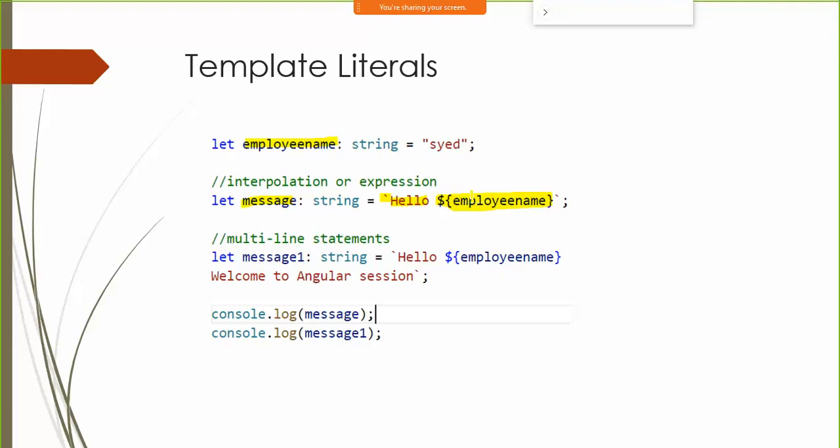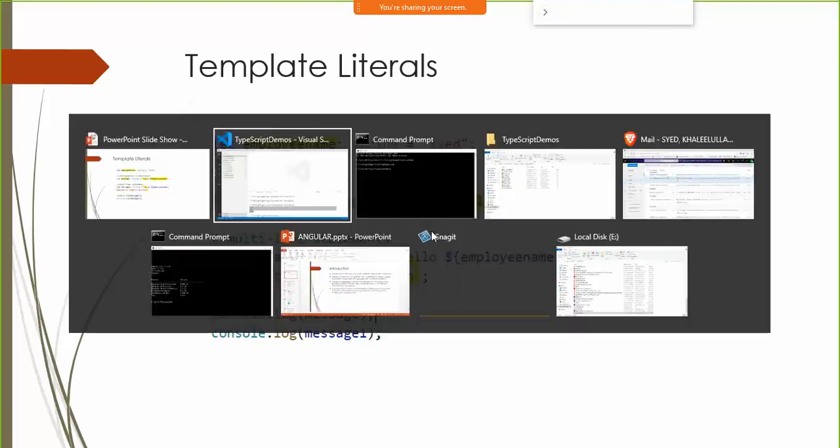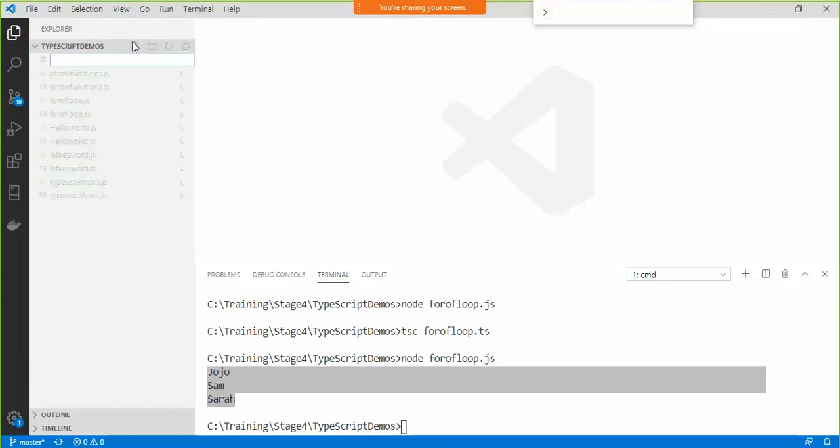It is also possible to write multi-line string statements. Earlier, if you were writing multi-line string statements, you were supposed to use the plus symbol to go and write the next line of statements. But now with the help of template literals, you can go ahead and write multiple lines of statements directly. So let's just have a look at it. Then we will start with Angular.